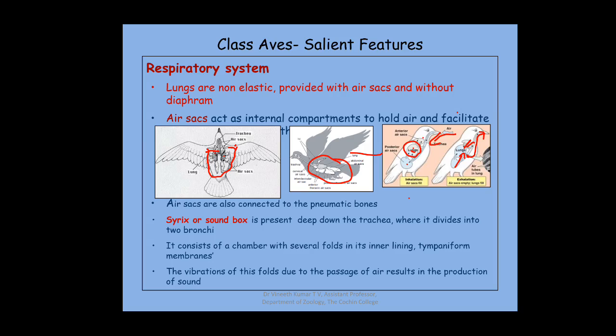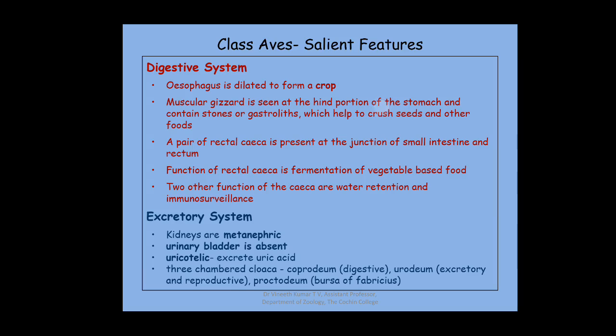Analogous to that, mammals also have a sound box which is called the larynx, but the larynx is situated at the upper part of the trachea, whereas the syrinx is situated at the lower part of the trachea. In the case of the larynx, elastic vocal cords are present, which create a vibration, but here there is a membranous fold. So that is the main difference between the larynx and the syrinx. Syrinx is seen in birds and larynx is seen in mammals. The sound box of mammals is called the larynx. So that's with the respiratory system.